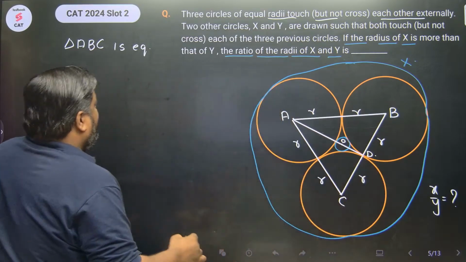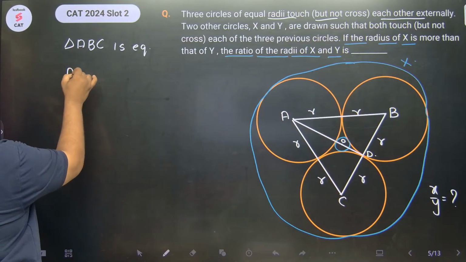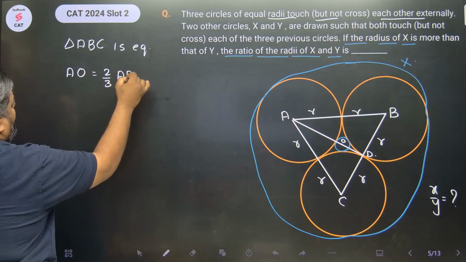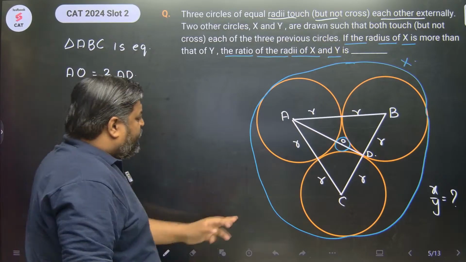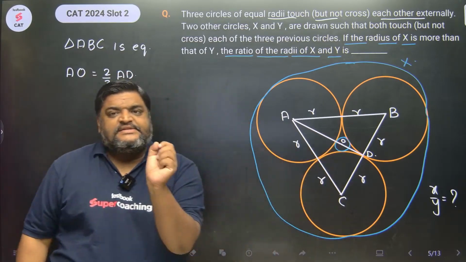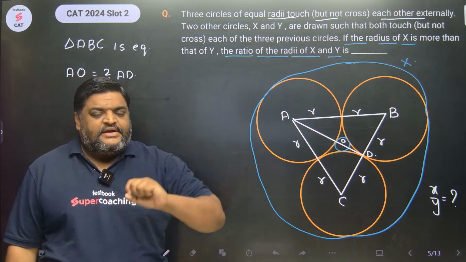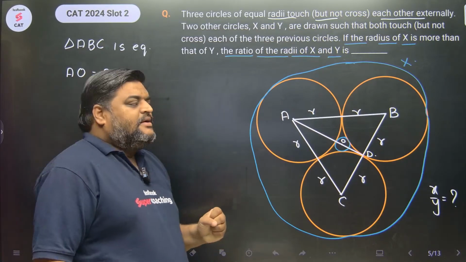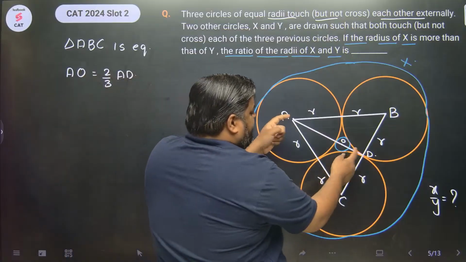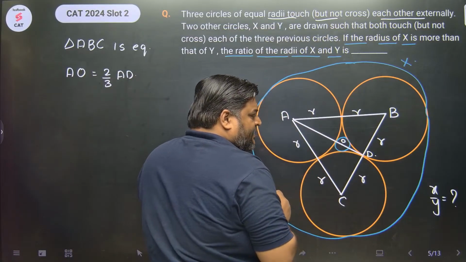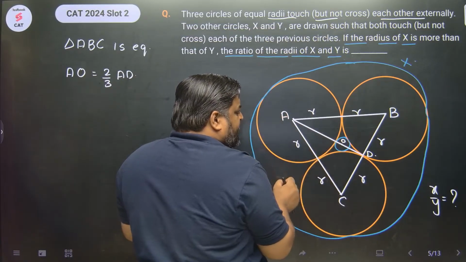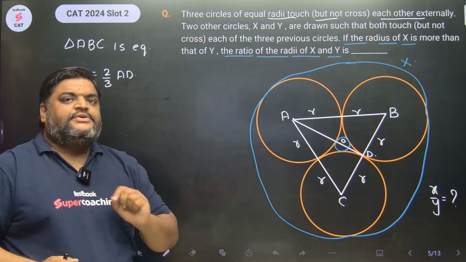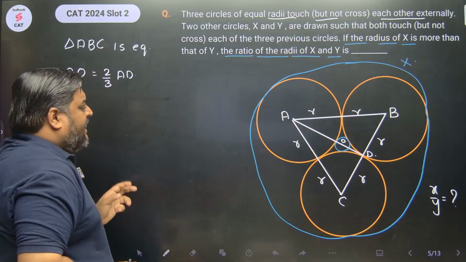So I can write AO is 2 by 3 AD. Why sir? Because this point O behaves as the centroid, and centroid divides the median in the ratio 2:1. Okay, AD is the median, right? And O is the centroid, so O divides the line segment AD in the ratio 2:1. Can we find out AD?